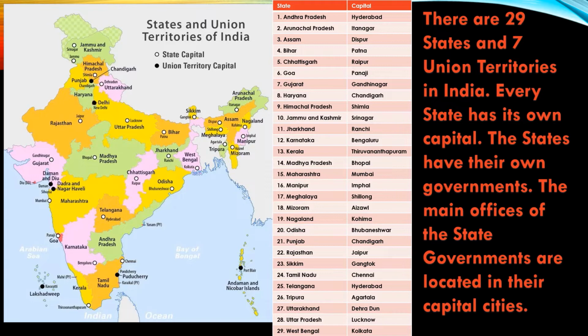19, Nagaland, Kohima. 20, Odisha, Bhubaneswar. 21, Punjab, Chandigarh. 22, Rajasthan, Jaipur. 23, Sikkim, Gangtok. 24, Tamil Nadu, Chennai. 25, Telangana, Hyderabad. 26, Tripura, Agartala. 27, Uttarakhand, Dehradun. 28, Uttar Pradesh, Lucknow. 29, West Bengal, Kolkata.